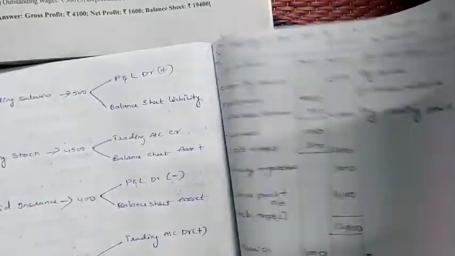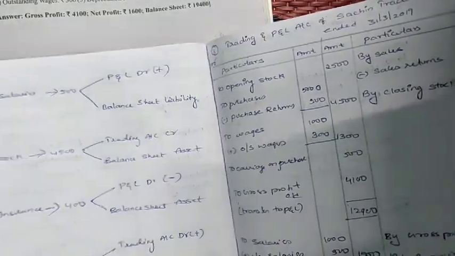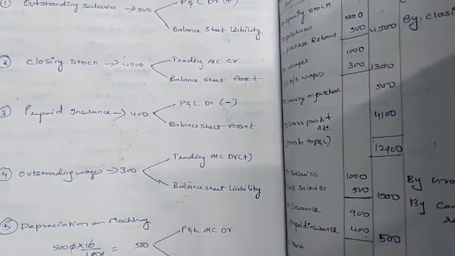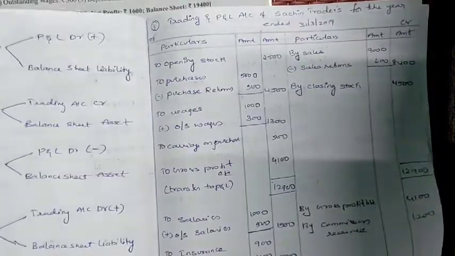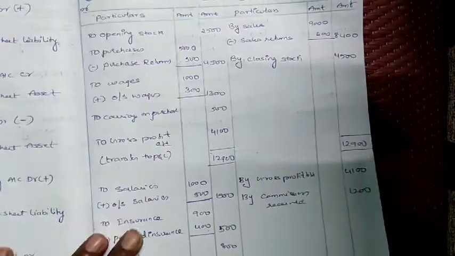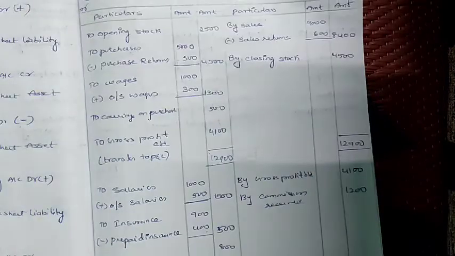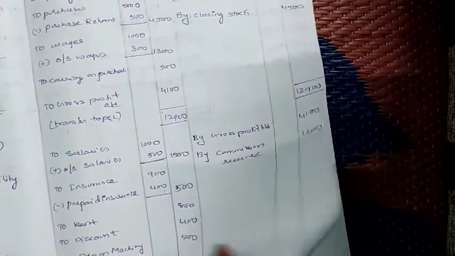Clear? You have only these 5 adjustments. Yesterday, in the previous first sum, I explained that you have 5 adjustments and you need to prepare trading, P&L and balance sheet. So this is the 13th question. I think you have understood this question. Practice it well.